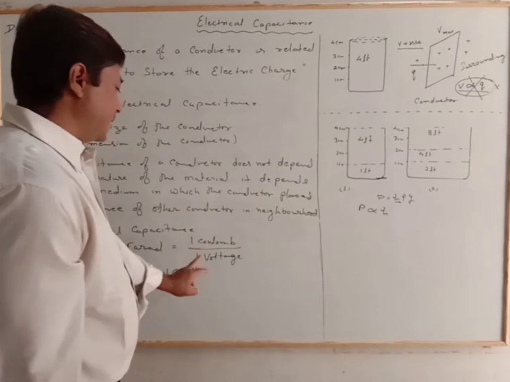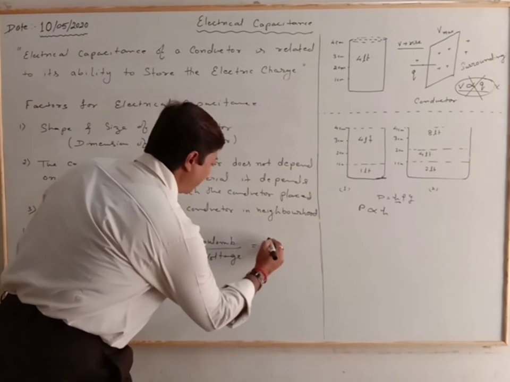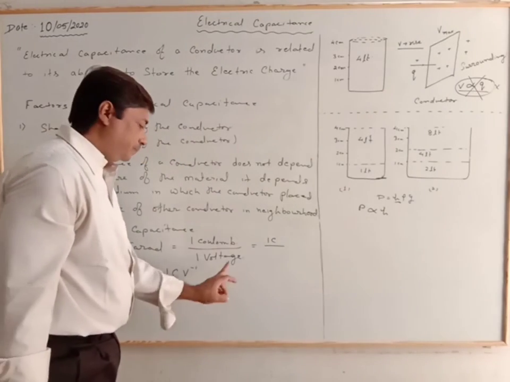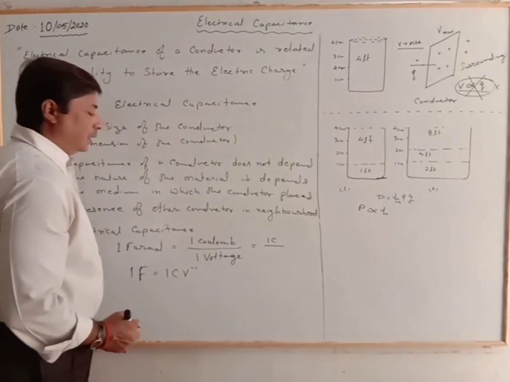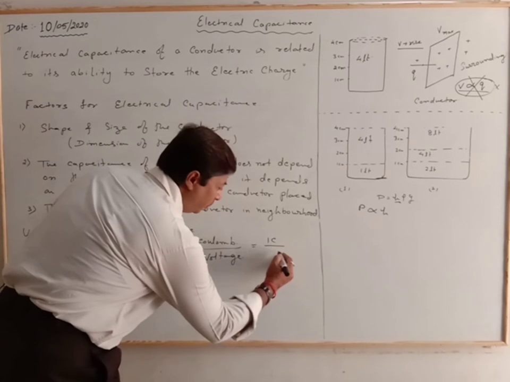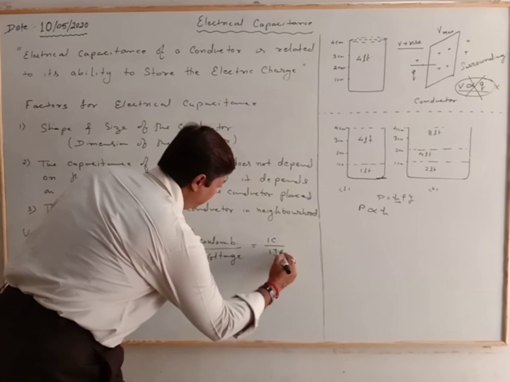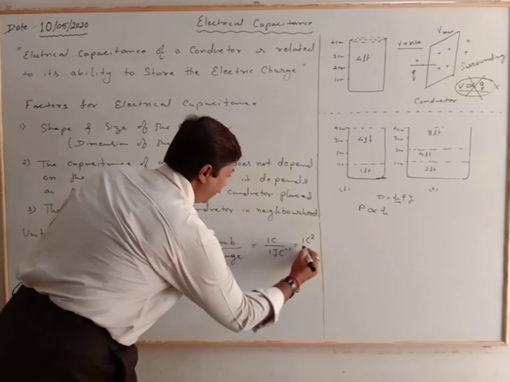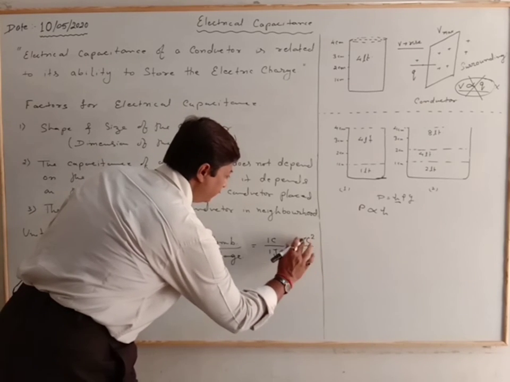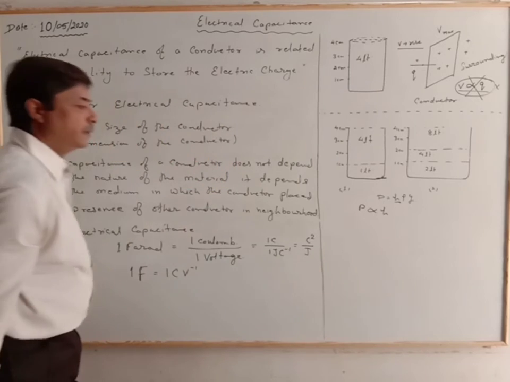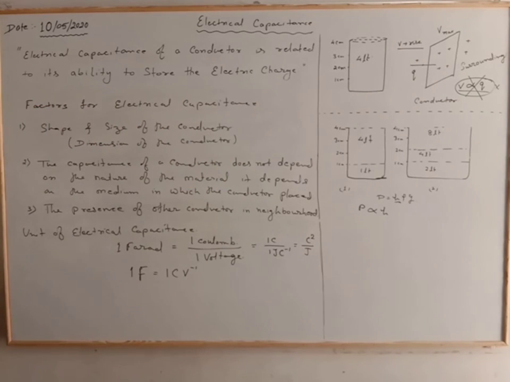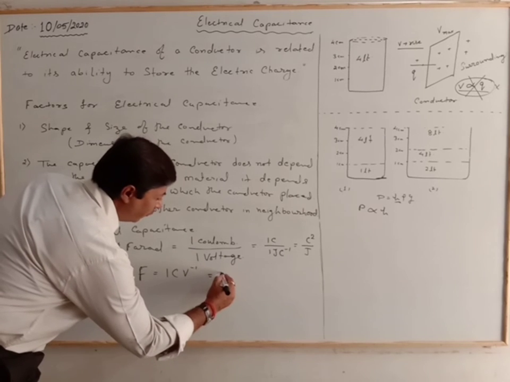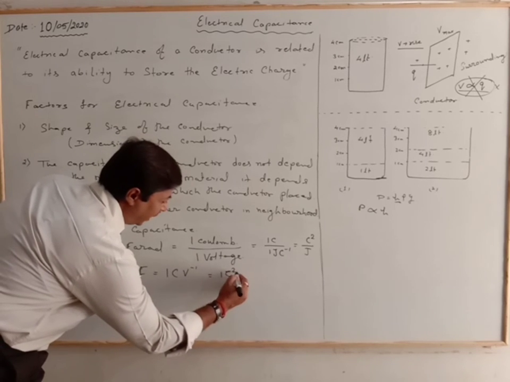It may also be written another way: 1 volt is 1 joule per coulomb, so 1 farad is 1 coulomb square per joule.